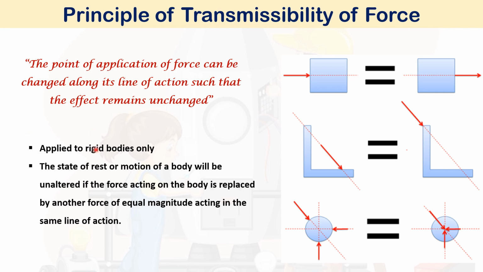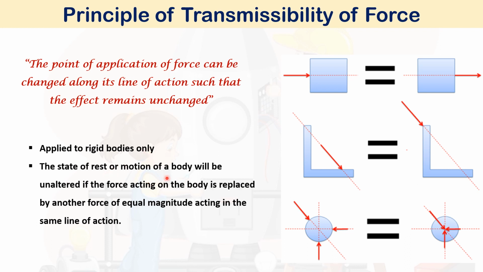But this can be applied to rigid bodies only. What happened to deformable bodies? For deformable bodies, while a force acts on that body, the body itself undergoes some deformations. Then the line of action of the force will have no importance in those bodies. So this principle of transmissibility of forces can be applied to rigid bodies only. Thank God we are discussing only rigid bodies in this engineering mechanics.